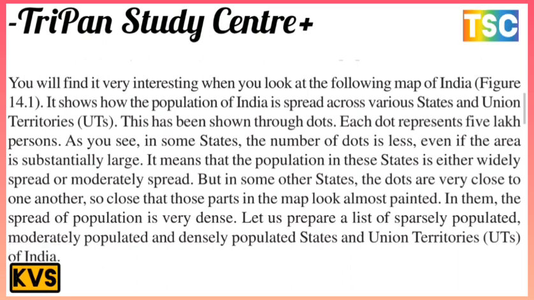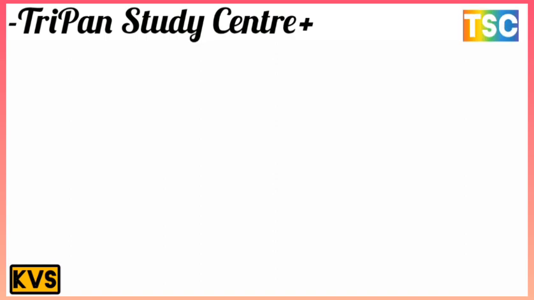It means that the population in this state is either widely spread or moderately spread. But in some other states, the dots are very close to one another, so close that this part of the map looks almost painted. In them there is a dense spread of population. Let us prepare a list of sparsely populated, moderately populated, and densely populated states and union territories of India.